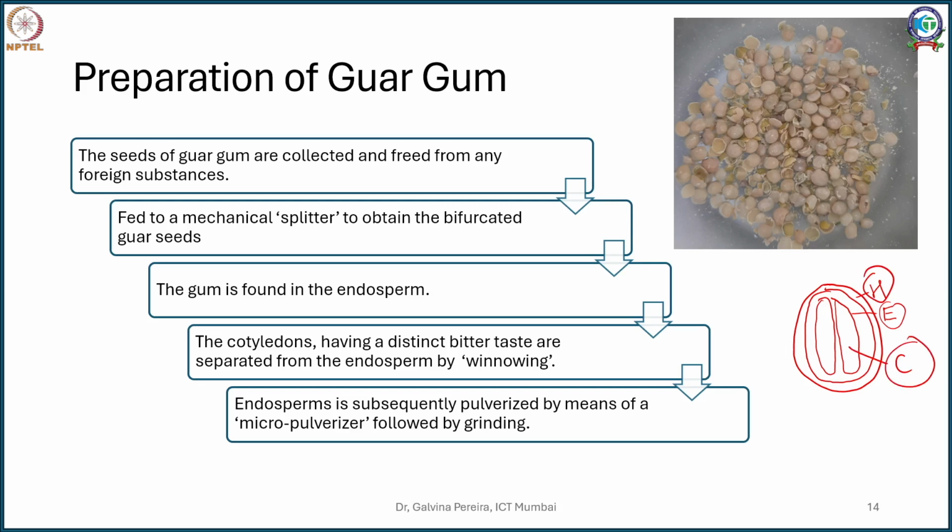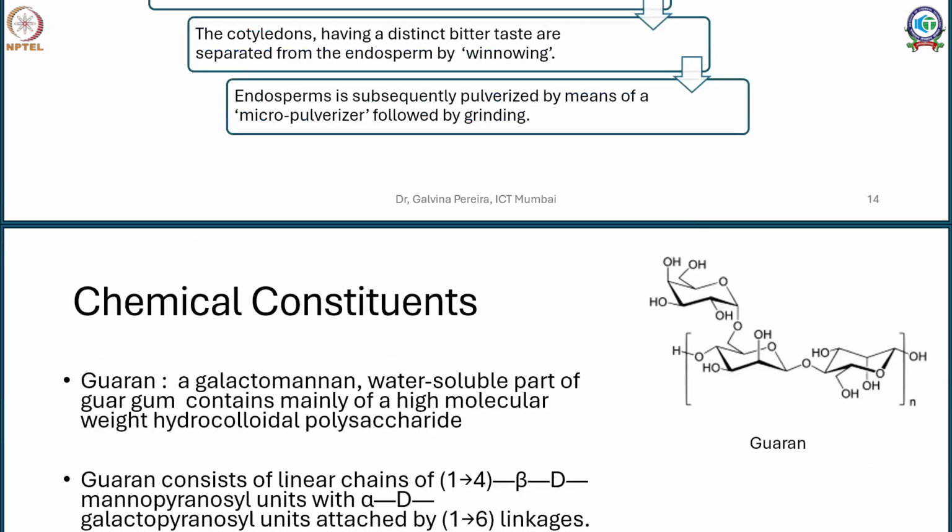The endosperm you can see here is a little grayish in color, but on pulverization it becomes whitish. So it is pulverized and micropulverized, converted into a fine powder, and that fine powder is what is sold in the market as your guar gum. The inner cotyledons and other parts are still used in industry nowadays for preparing guar protein as well as in animal fodder.